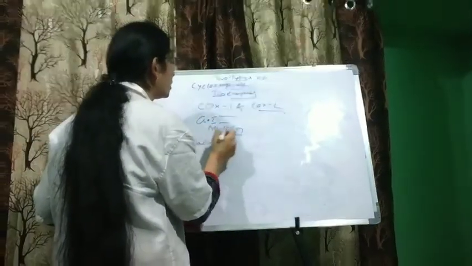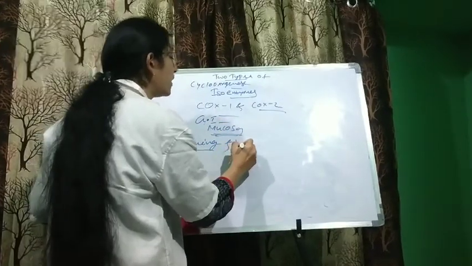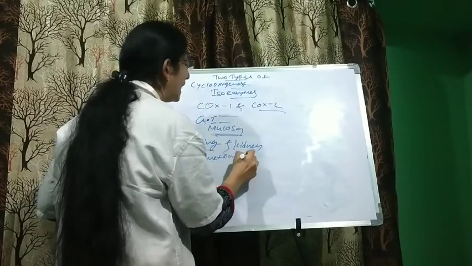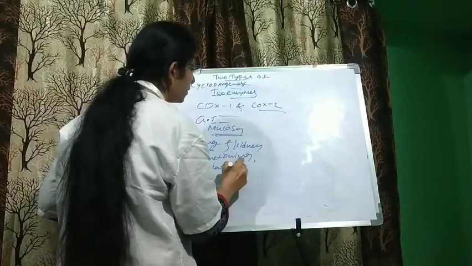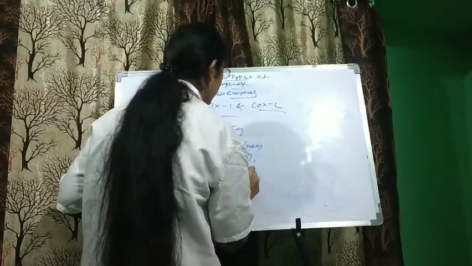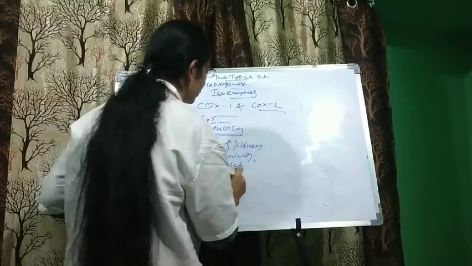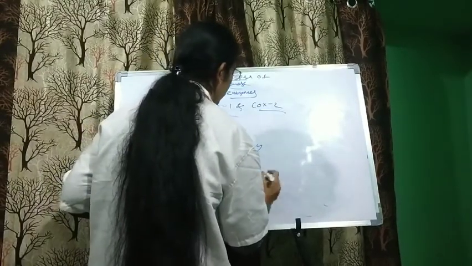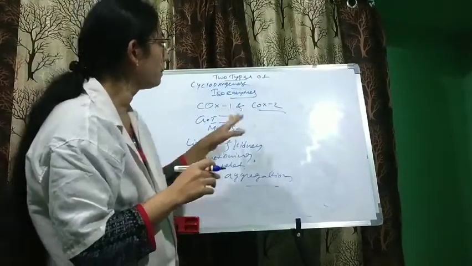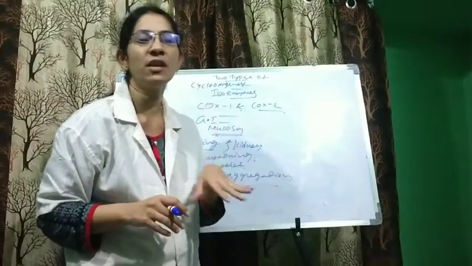So, the gastrointestinal mucosal lining, kidney functioning and platelet aggregation. Compared to this, COX-2 is not constitutively expressed in the body.